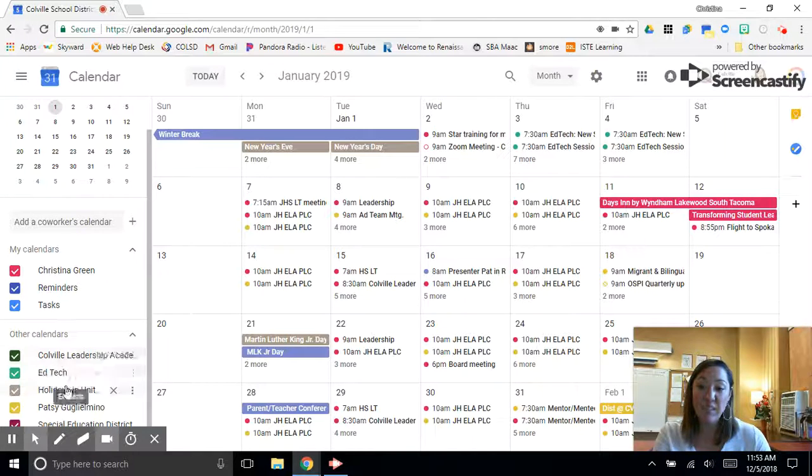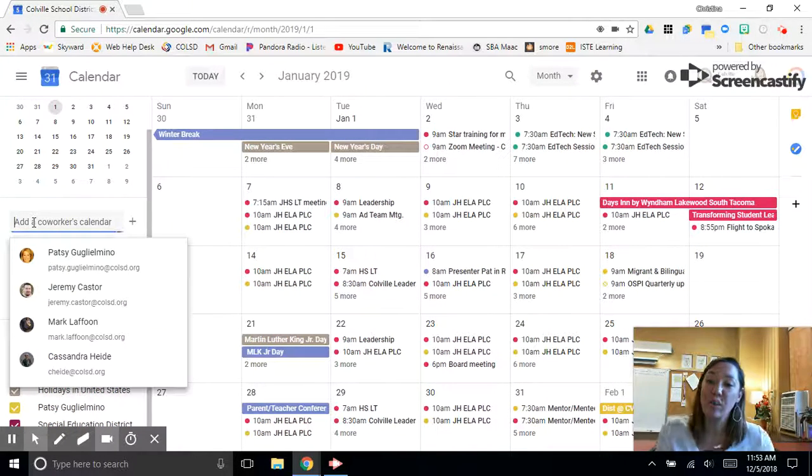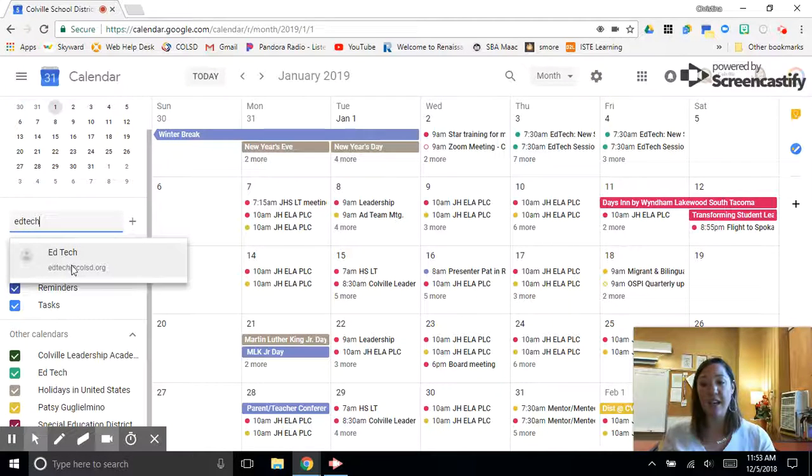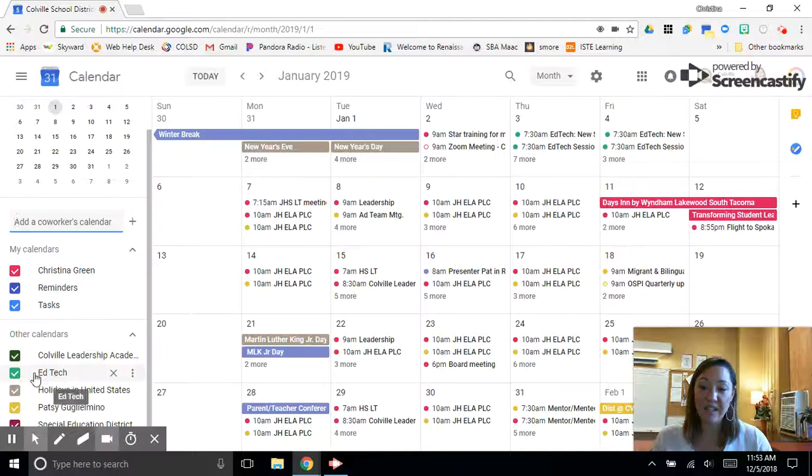So to add somebody's calendar, you go right here and you can search them by either name or by their email address. And I heavily suggest that you try this by searching for the EdTech calendar, because the EdTech calendar is going to have all of our EdTech sessions uploaded into the calendar, and you can get notifications of when different sessions are happening. So to find the EdTech calendar, you simply write EdTech, and we are edtech at colsd.org. You can click on it, and then you'll see an EdTech calendar pop up.